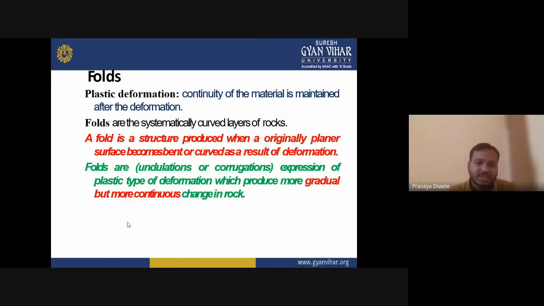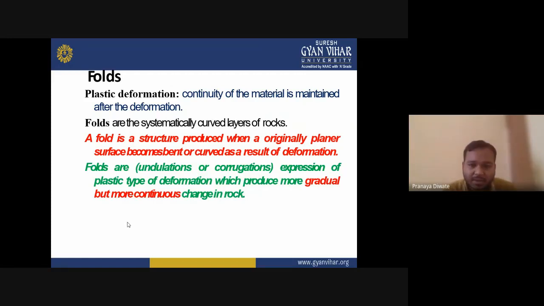This one is a planar surface, and this planar surface becomes bent or curved as a result of deformation, due to the two sides closing in. So that's how your fold is formed.